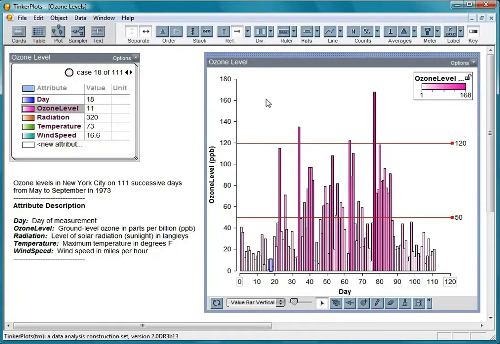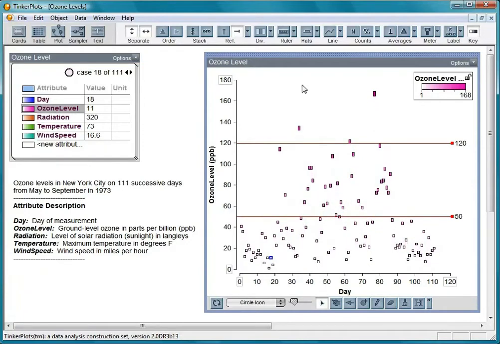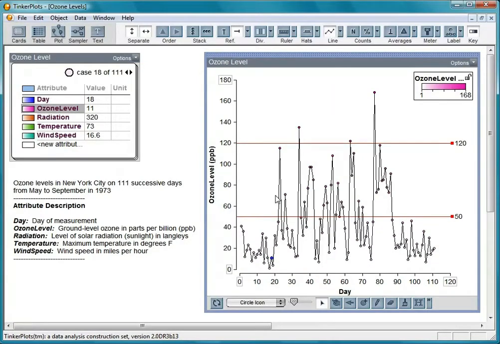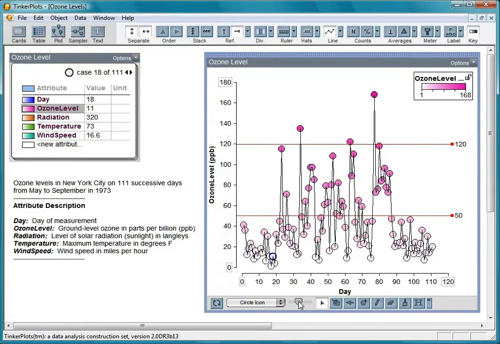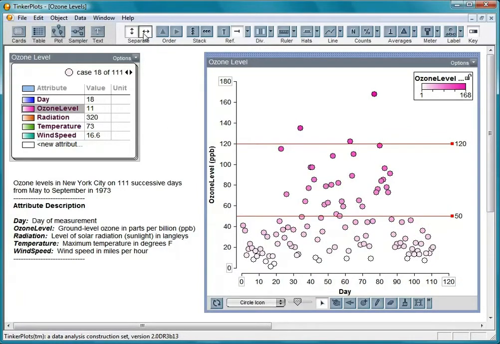Let's look at these data using our circles and connecting lines. Just as we saw with temperature, ozone levels were generally low in May, increased in summer, and then fell again by September. Let's make the circles a little larger and remove the connecting lines. Let's look at ozone level by itself.